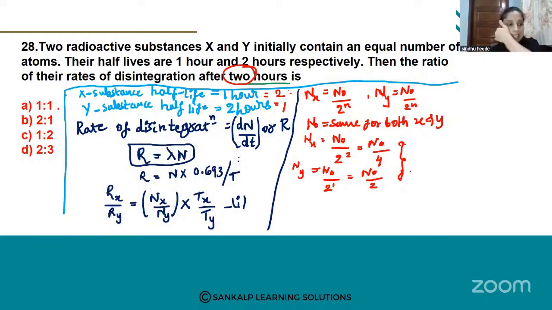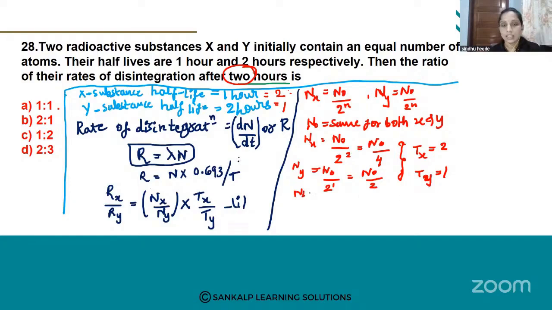What are the Tx, Ty values? See here, Tx is 2 and Ty is 1. Okay. Now substitute all these Nx, Ny, Tx, Ty in your equation 1.